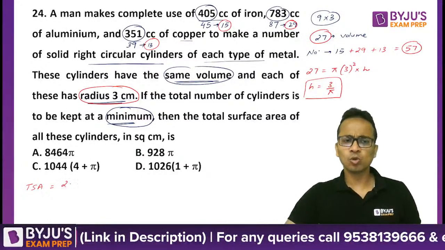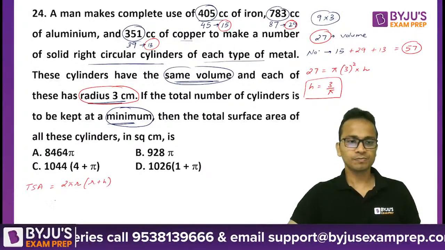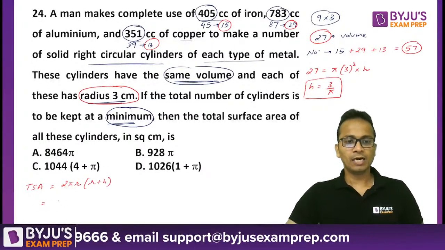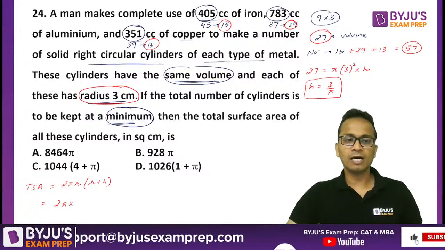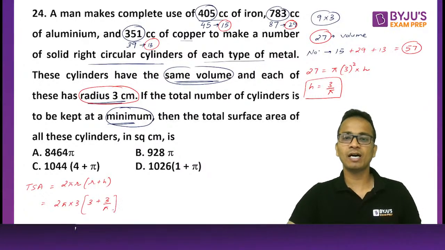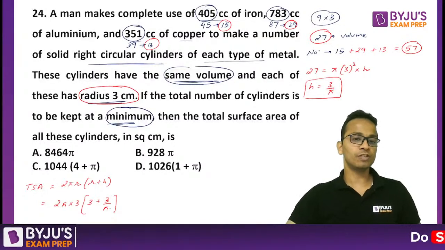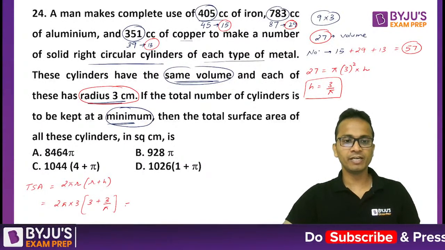Okay, so total surface area, bottom left hand side of the screen, you can have a look at it. Formula for total surface area is 2 pi r into r plus h. Okay, now 2 pi r is 3, bracket 3 plus 3 upon pi, the value of height is 3 upon pi. So this is total surface area of one of the cylinders. Okay, so let me simplify this.